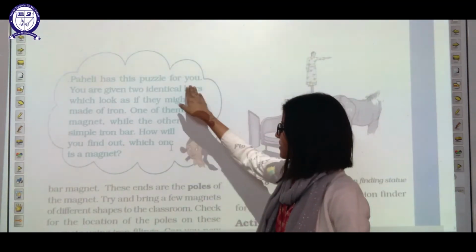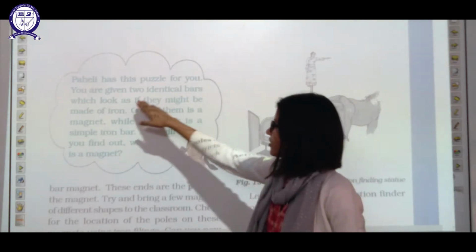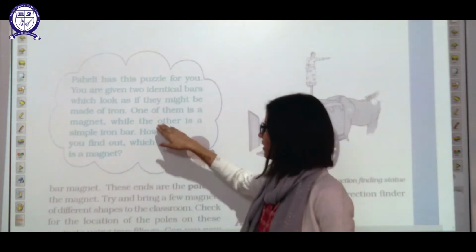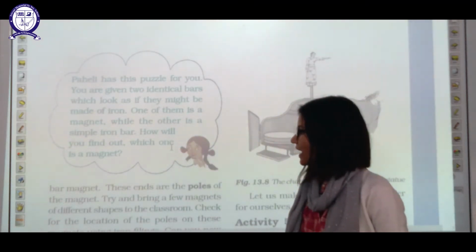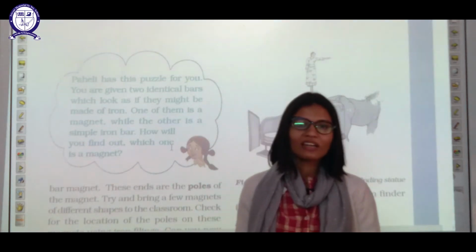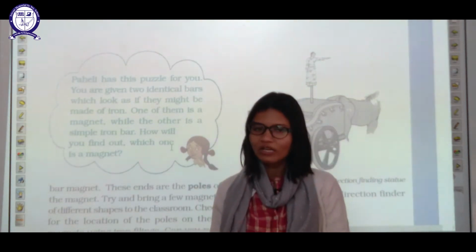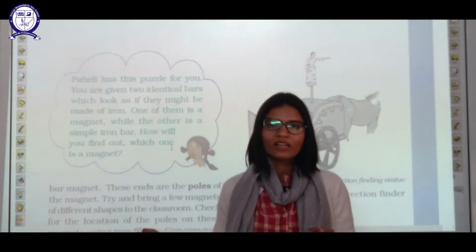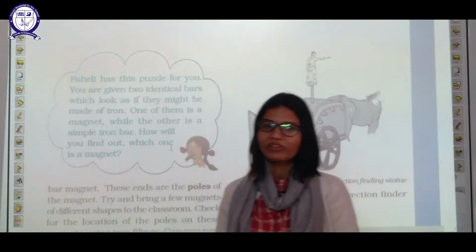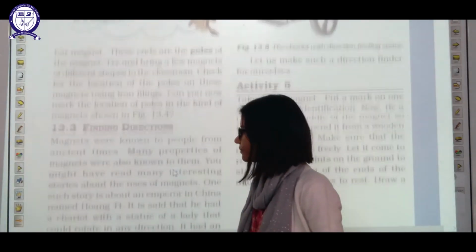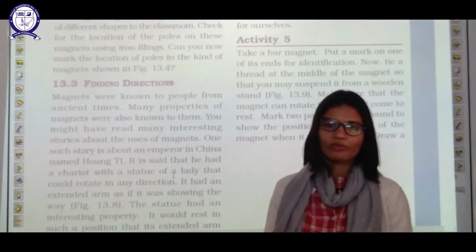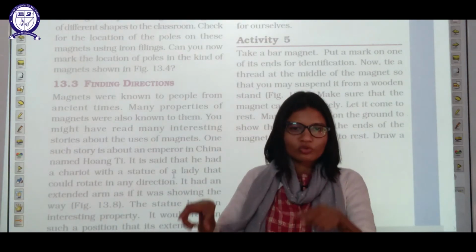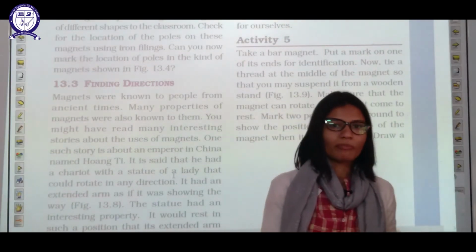Now Paheli has a puzzle for you. You are given two identical bars which look as if they might be made of iron. One of them is a magnet while the other one is a simple iron bar. How will you find out which one is the magnet? A magnet will attract iron, but iron will not attract iron. Iron will be attracted towards a magnet only. So this is how we can differentiate between a magnet and an iron piece. You bring both of those pieces towards another iron piece. If it attaches to that iron piece, then we can say that it is made of magnet.